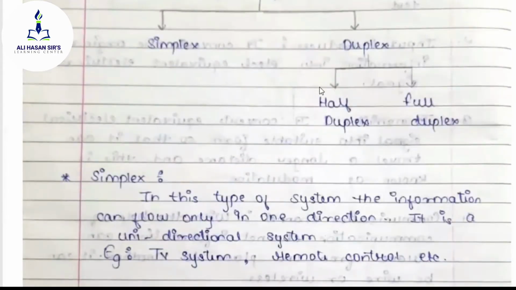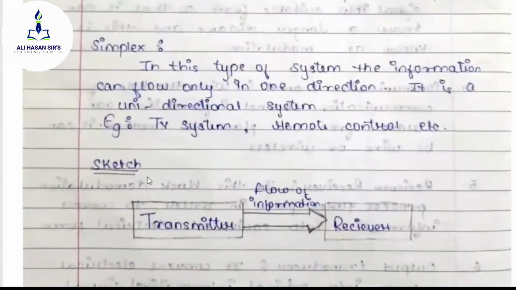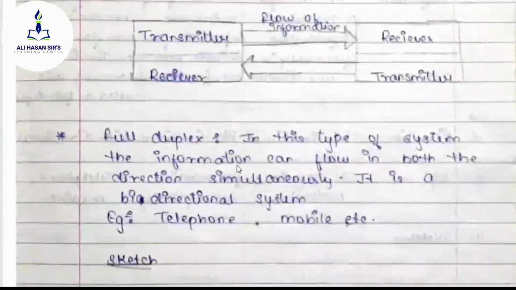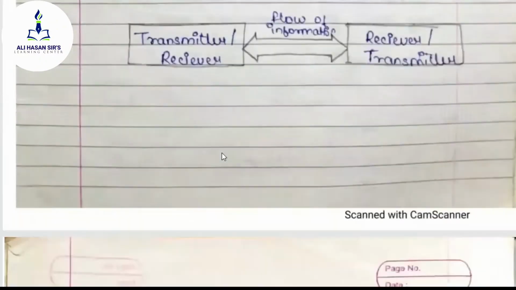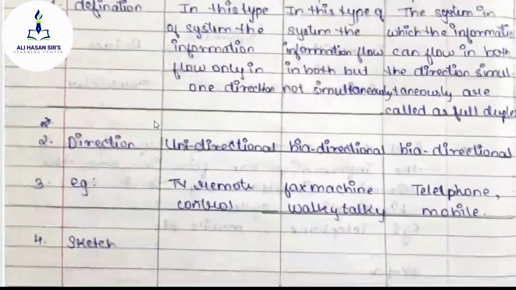TV broadcasting, remote control system. इसी तरीके से हम लोग ने दूसरा एग्जांपल देखे, half duplex system example is walkie-talkie, fax machine, pager. All these are the examples of half duplex system. And under the full duplex system, we have seen the example of mobile telephone and all the satellite communication, radar communication. These all are the examples of full duplex system. Then after that, we have also seen the comparison of simplex, half duplex and full duplex system.